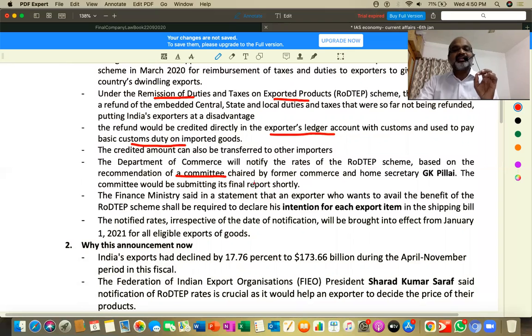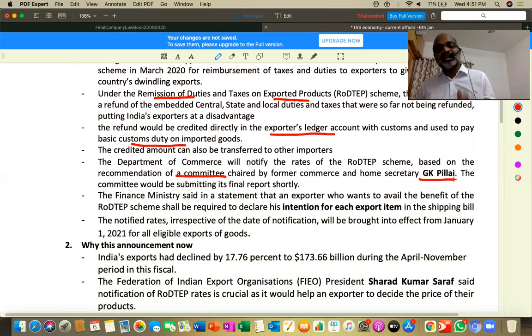There was a committee which was appointed in this regard. That is GK Pillai committee. Remember this. The committee would be submitting its final report very shortly. Based on the recommendations, Department of Commerce will be notifying rates of the RODTP. RODTP means remission of duties, remission means refund. Simply speaking, remission means transfer. Transfer of duties and taxes on exported product.